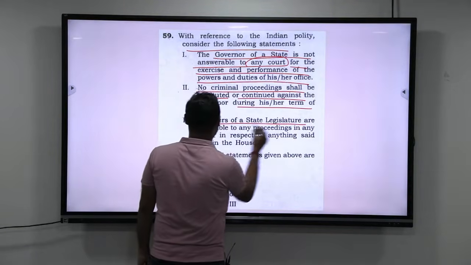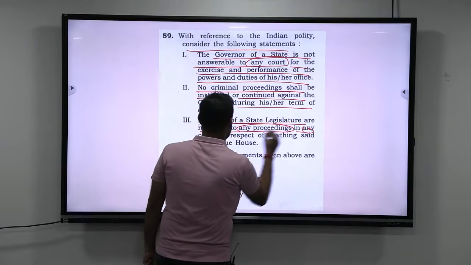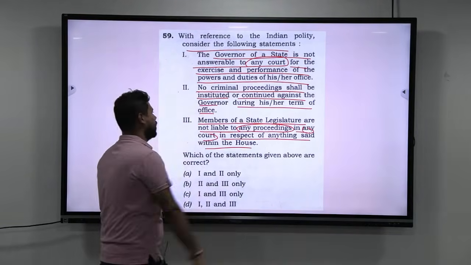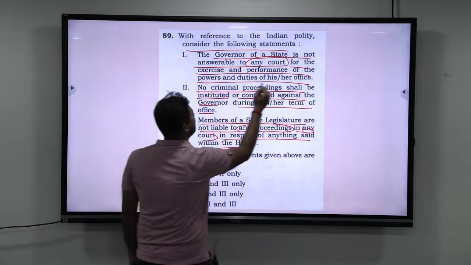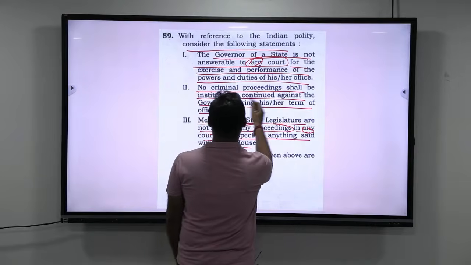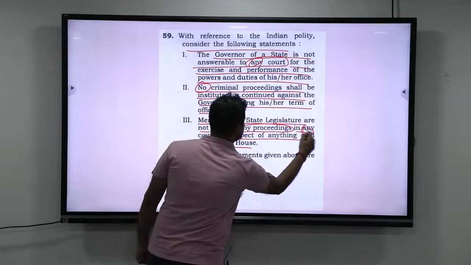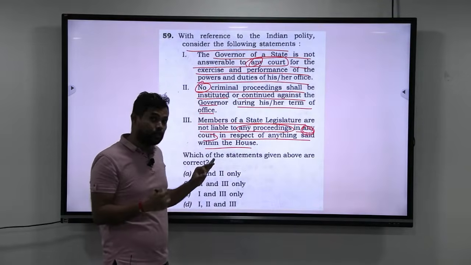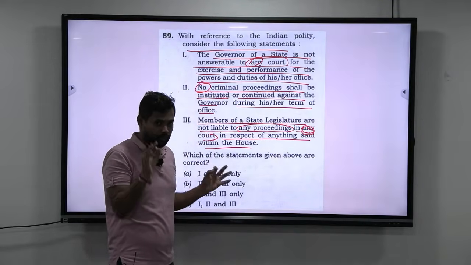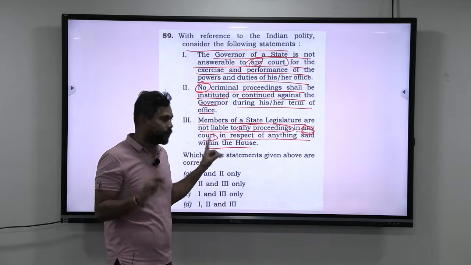Let us look at the third one. Members of the state legislature are not liable to any proceedings in any court in respect of anything that is said within the house. Now look at this. They are using the word any. They are using the word no here, shall be instituted or continued against. They are using again the word any. It appears like the statement is too extreme and it may not be true. But that is where we should not always go on that wisdom of extreme statements.